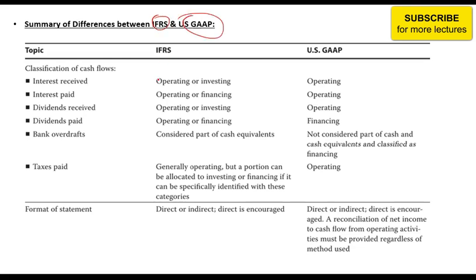As we discussed in the income statement and balance sheet and in earlier topics, in certain items there are usually differences between how IFRS records a transaction and how US GAAP records a transaction. Again, there are some differences with respect to the cash flow statement as well, and a summary of these is given here. So just make sure that you remember or memorize these, because this is important when you are performing analysis of any IFRS statement or US GAAP statement, or performing comparisons of IFRS with US GAAP cash flow statements.